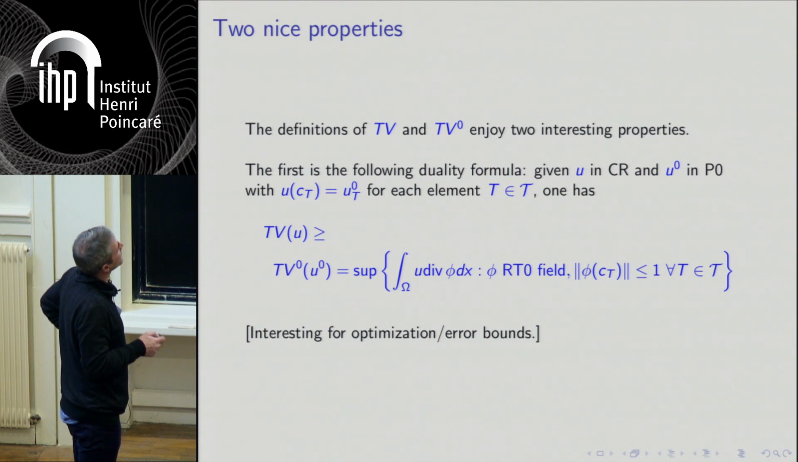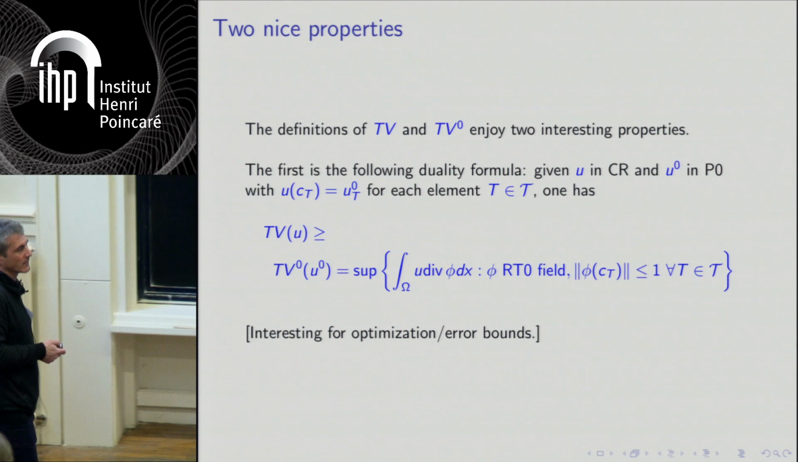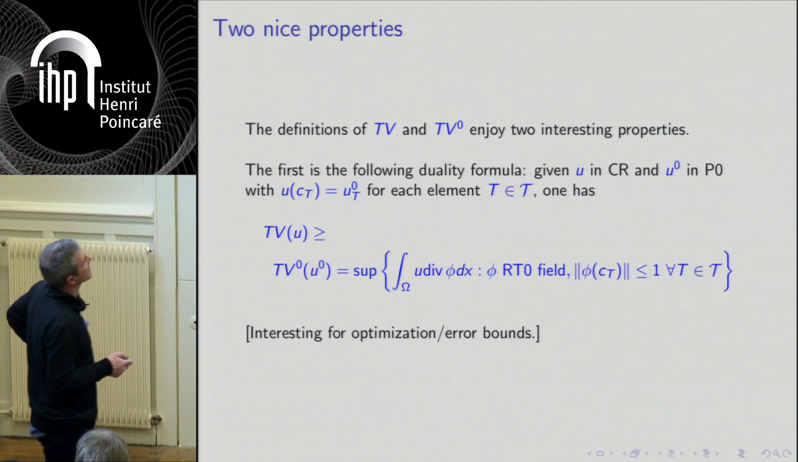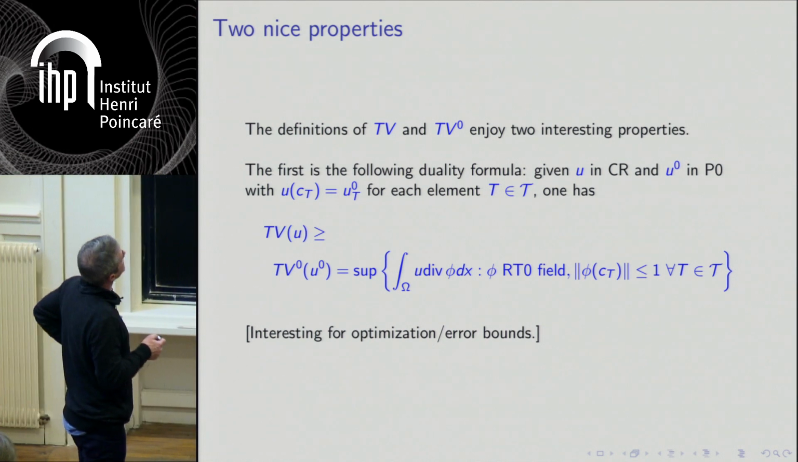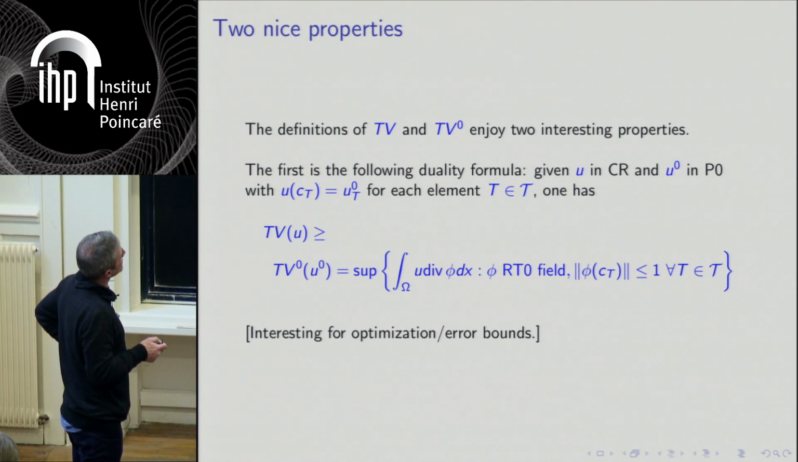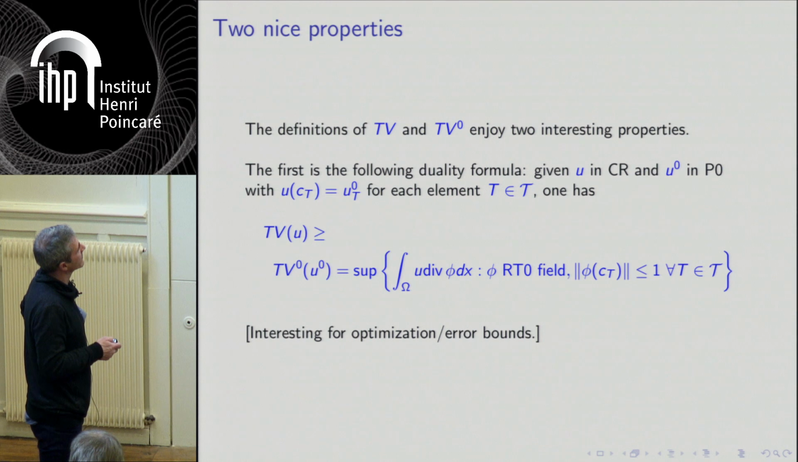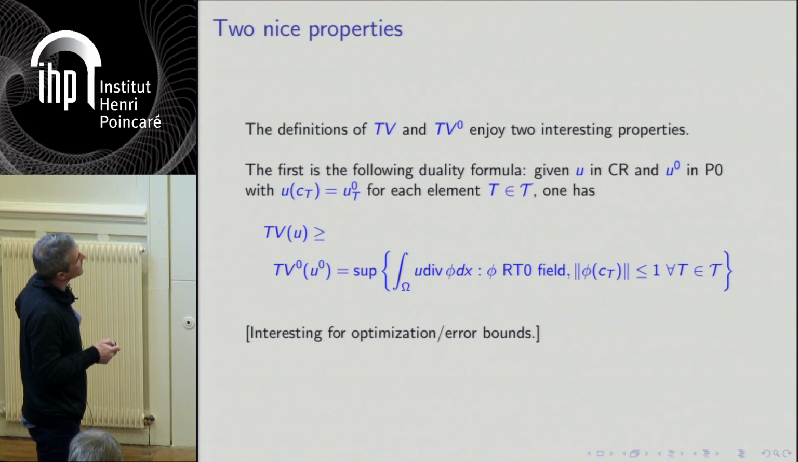But it's very nice for optimization because, for instance, if you want to solve this by duality, you only have to look at Raviart-Thomas fields and consider the constraint in the center. It's also an interesting formula for getting error bounds. I will mention that later. And it's also interesting because it has some relationship, which I don't think I will have time to explain, with Condat's approach for total variation, which is a very similar thing, but on squares instead of triangles.